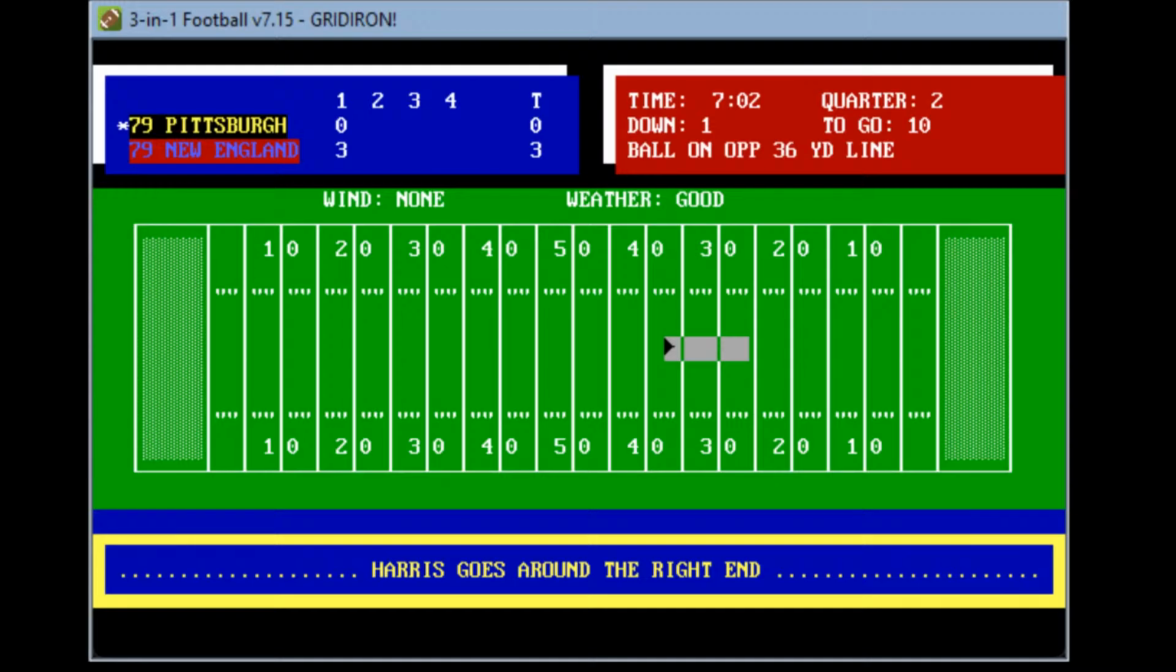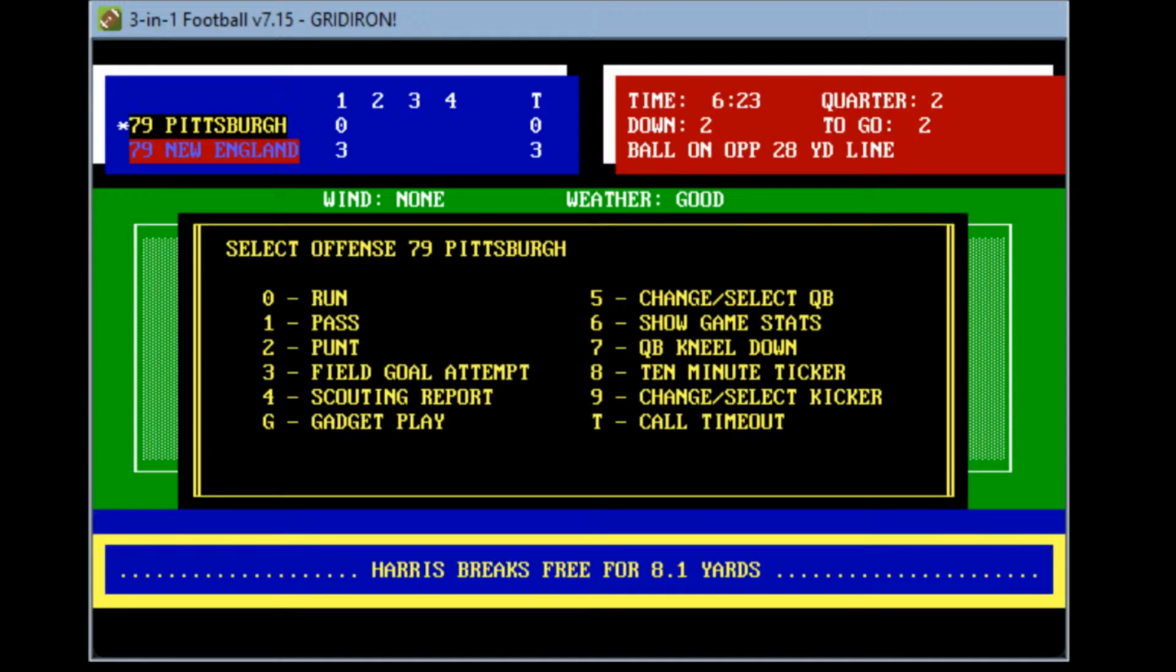Here it is. Hands off to Harris around the right end. He stepped out, but another gain of 8 yards for Franco Harris. Second and 2 now at the Patriot 28. 6:23 to play. Matt Bahr, Pittsburgh kicker, not Roy Gerela. So they do have a better kicker, in my opinion.